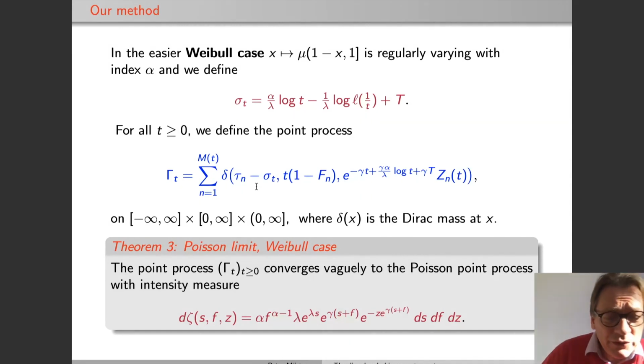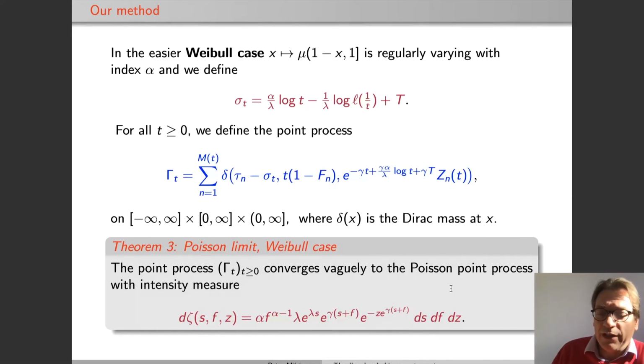So the crucial thing is, what kind of convergence is this? So gamma t is a random point process. If you plug in a compact set from the underlying space, then the number of points under gamma t in this compact set converges in distribution to the number of points of this compact set under the Poisson process. Or in other words, you can use test functions, which are bounded functions of gamma t, which are continuous in the vague topology.